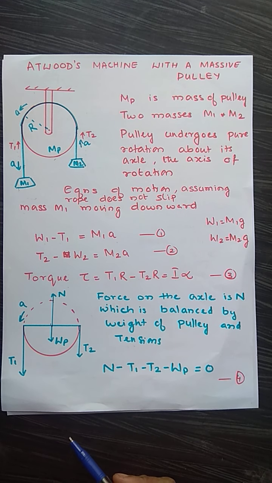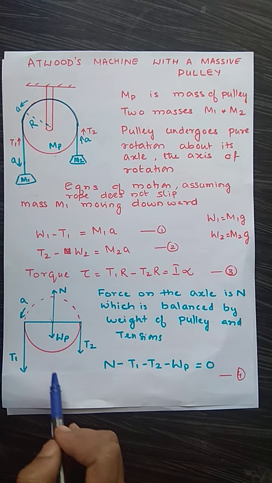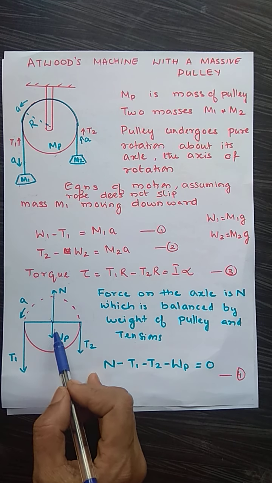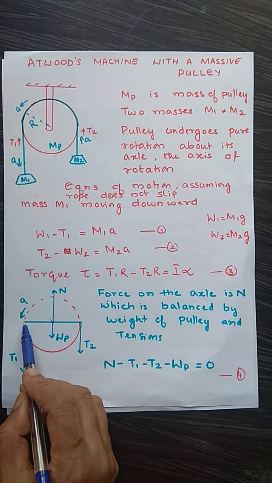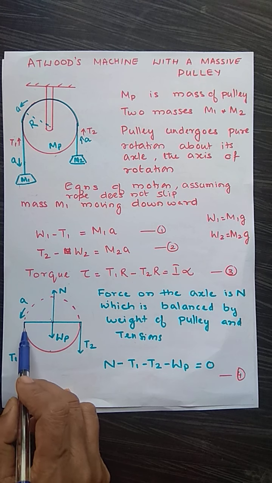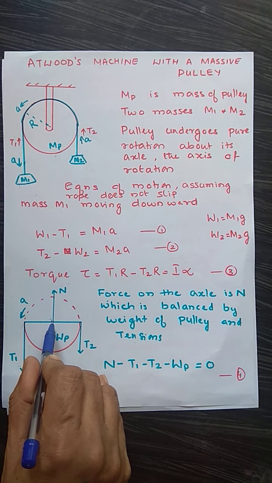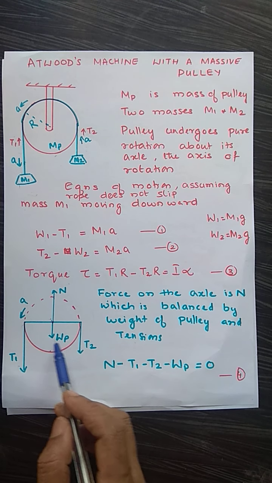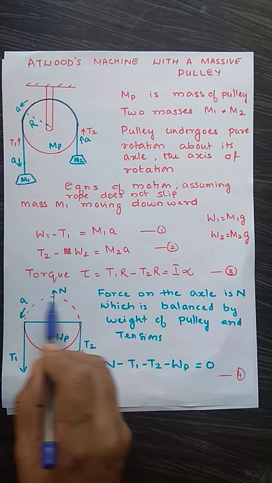Now let us look at what forces are acting at this point where you have the axle. The mass of the pulley is MP. So the weight acting will be MP into G, which is WP. So weight is acting downwards due to gravity. Then, with respect to the axle, T1 is acting in this direction, T2 is also acting in this direction. So the effective force which is balancing this, the axle is stationary, it is not falling down. That means these forces cancel out each other.